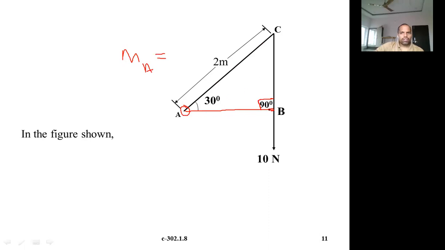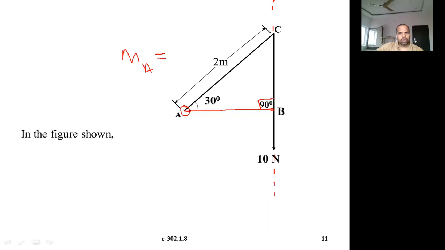When we say perpendicular distance, we have to draw the perpendicular. If it is not directly known to you, draw a perpendicular from the point about which you are calculating the moment to the line of action of the force. This is the force's line of action, and it is vertically downwards.